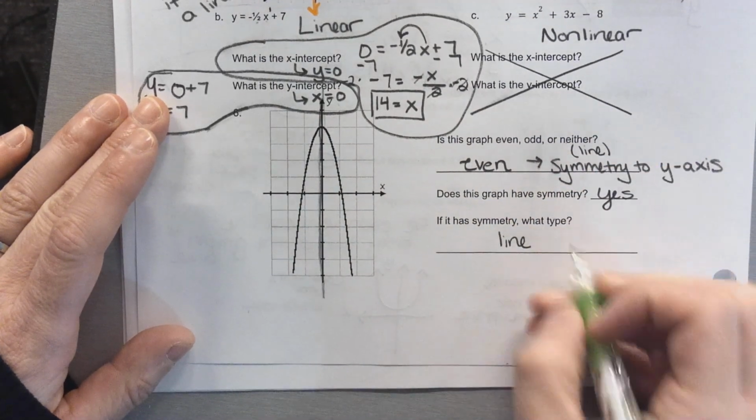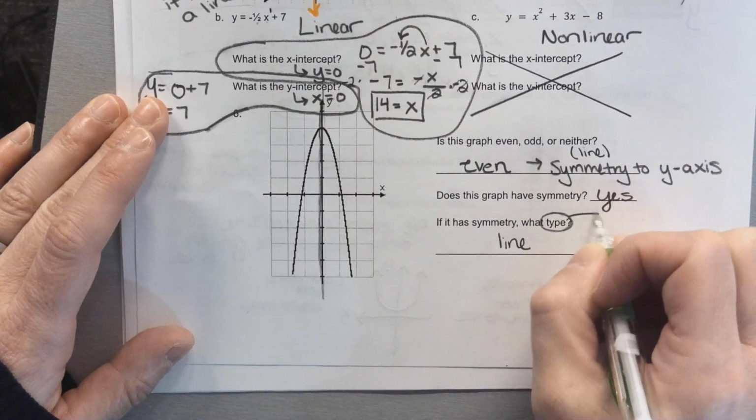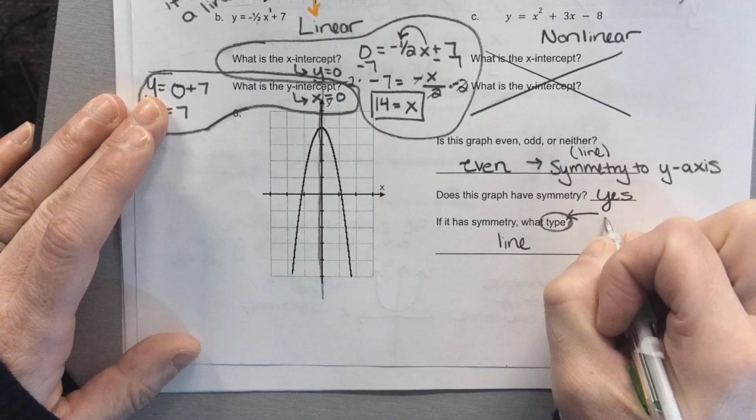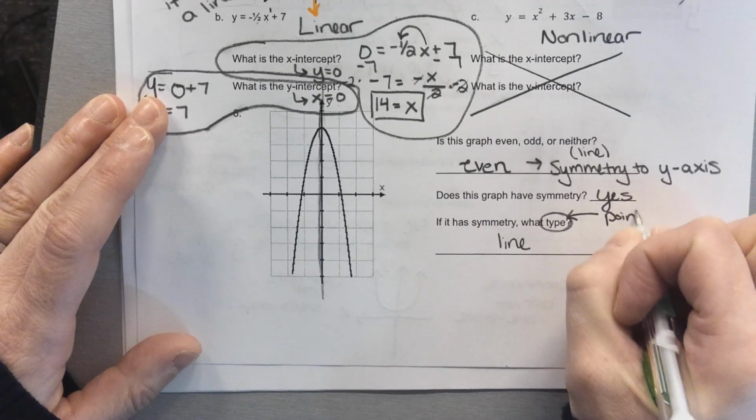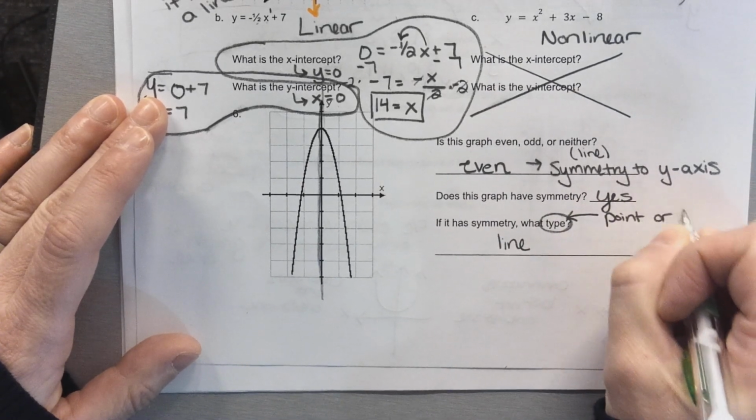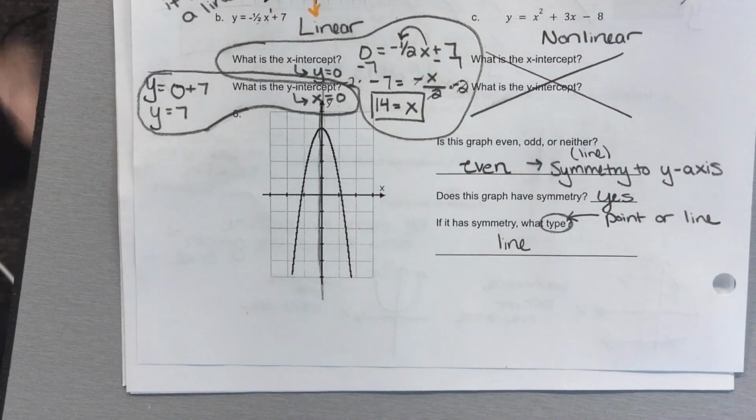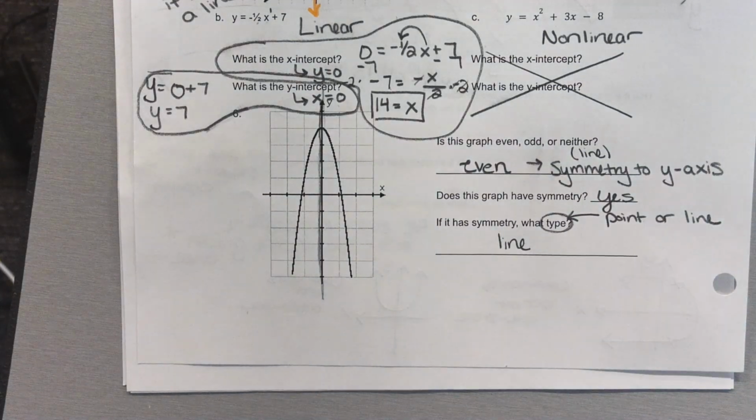Your choices for type, you only have 2 choices: point or line. And if it's neither of those, then you can say neither. But point or line are your 2 types of symmetry that are possible. So if the answer is yes, it has symmetry, your choices are point or line. Do we have to write line symmetry, or can we just write line?